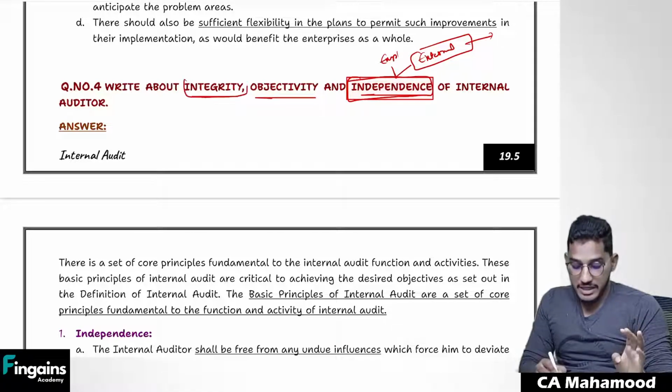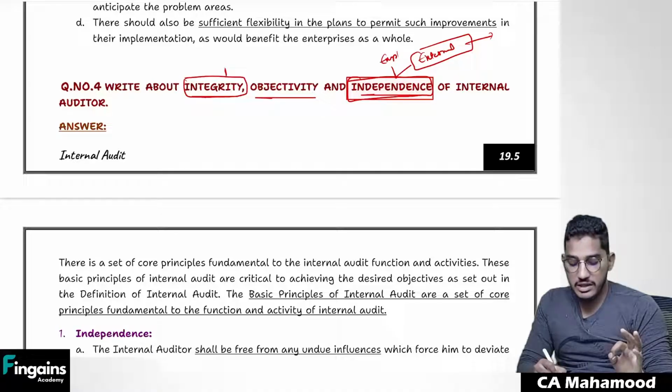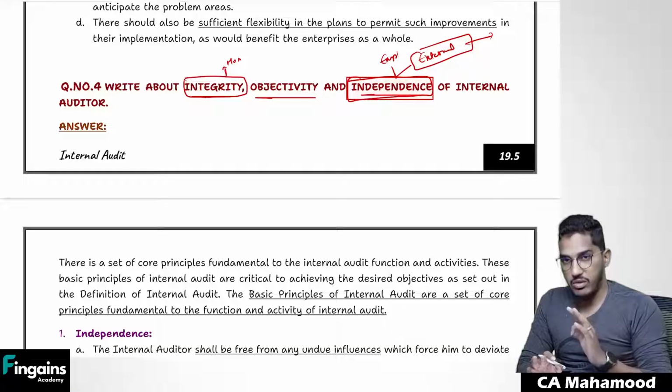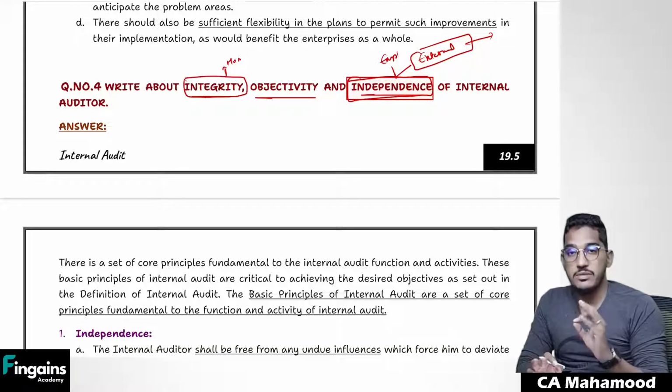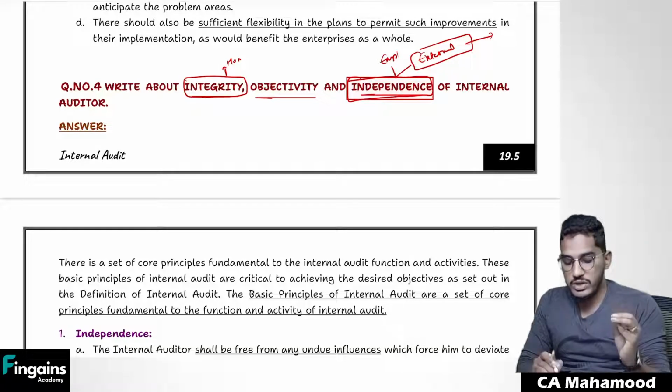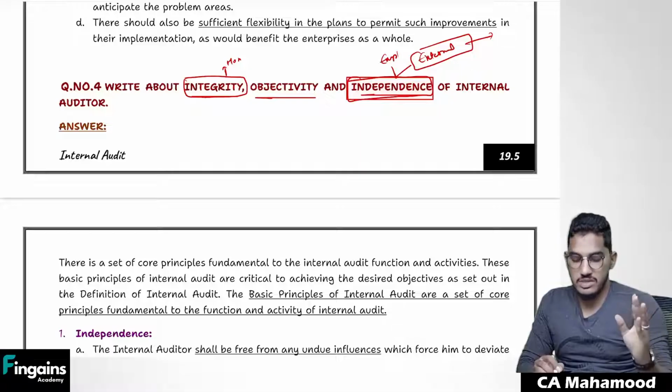Then he should have integrity. Sir, what do you mean by integrity? Integrity means he should be honest, sincere, straightforward. He should not convey wrong statements. He should not associate himself with wrong information. So he should be truthful, honest, sincere, and straightforward.